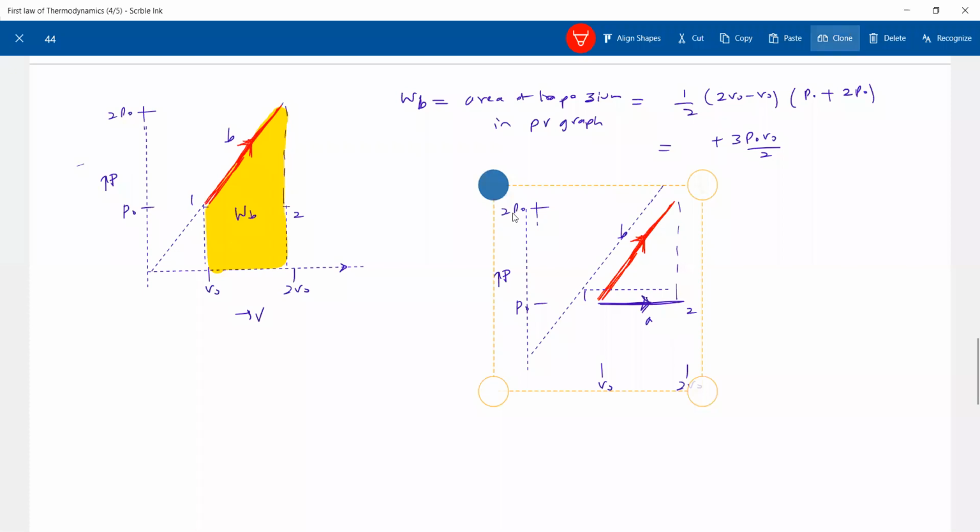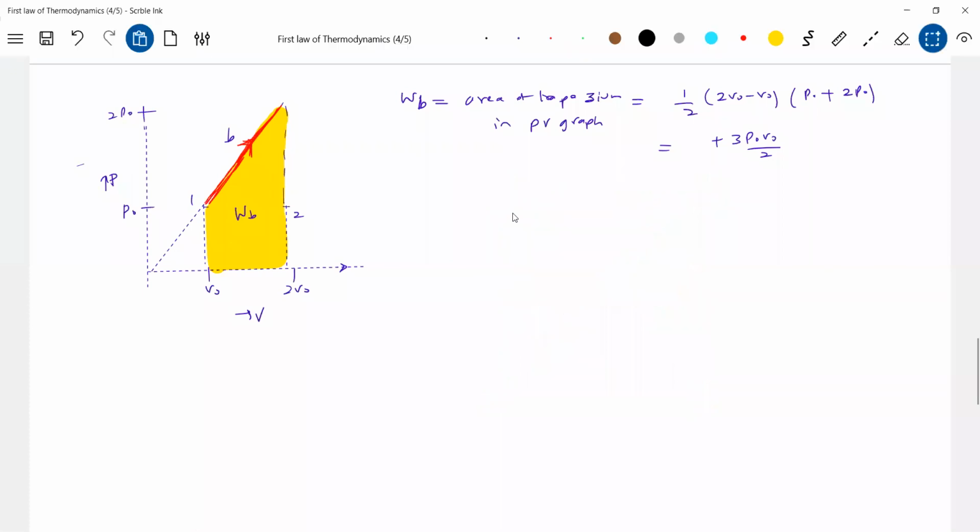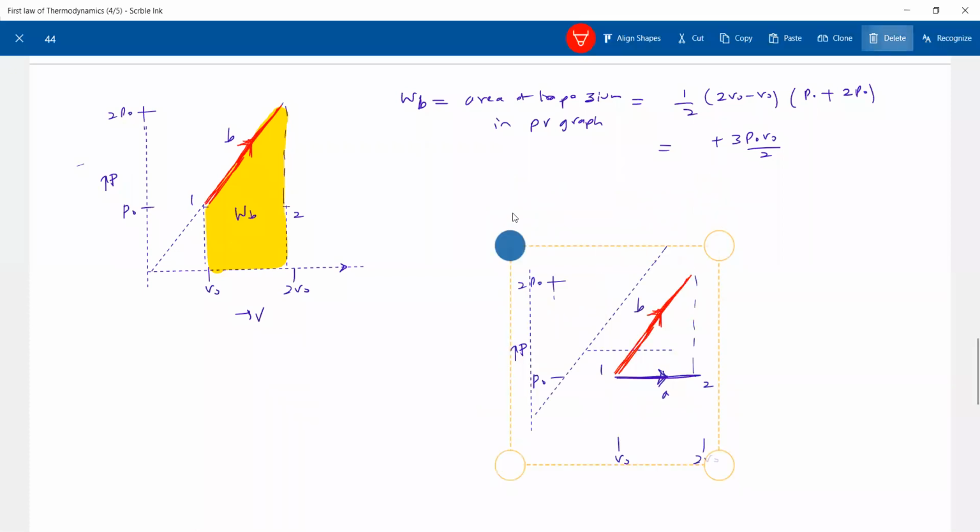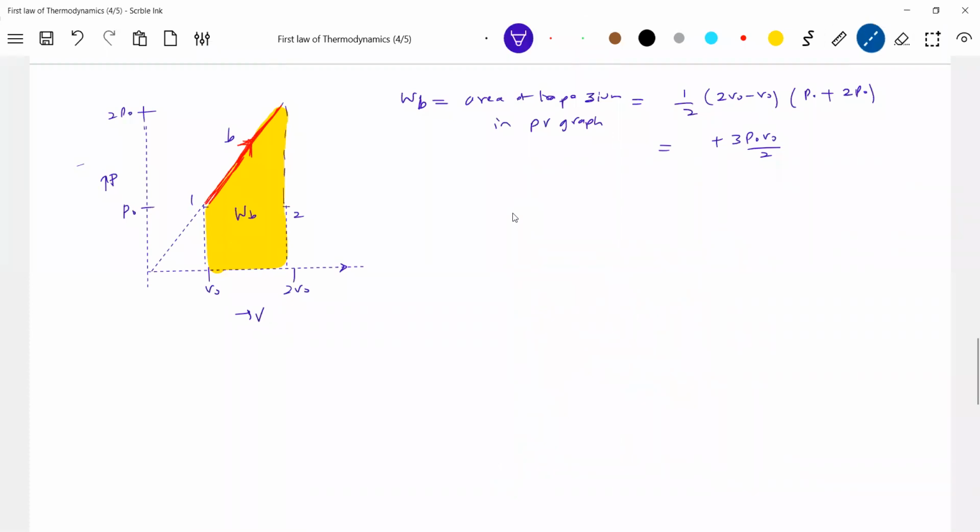Not getting it? Okay, we'll draw it. Now for path A, let me show it separately. This was path A, no? Pressure constant, only the volume was changing.